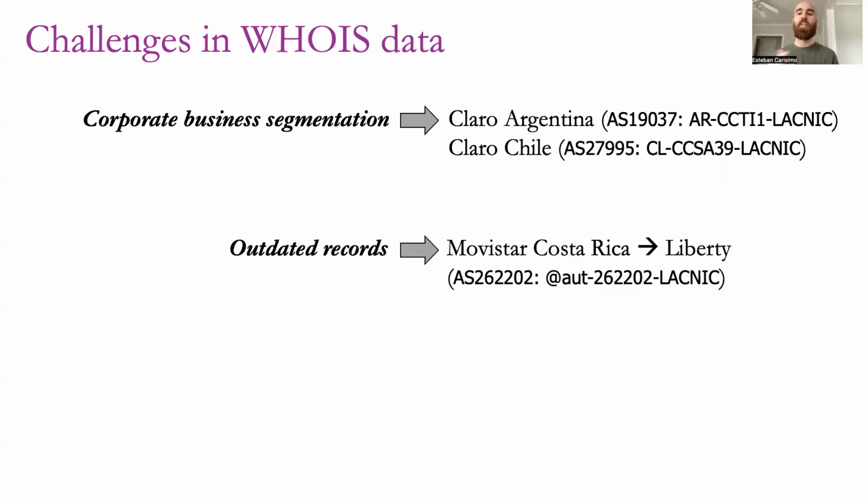Another problem is outdated records. For example, this is Liberty. Liberty completed the acquisition of Movistar Costa Rica in 2022. And Liberty has even rebranded Movistar Costa Rica as Liberty. But if we go and look for the WHOIS records, we're going to find that these records do not show any change, any updates since Liberty acquired the company.